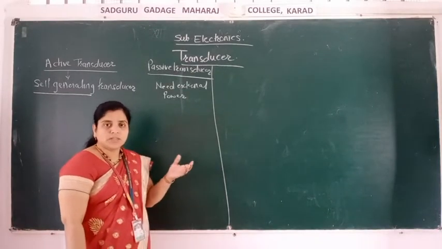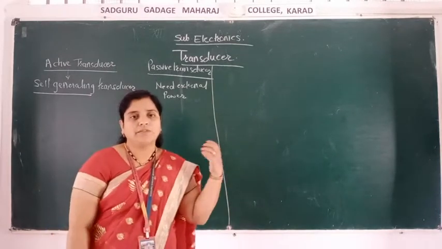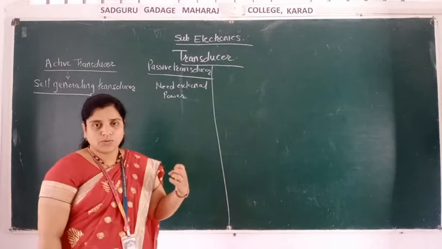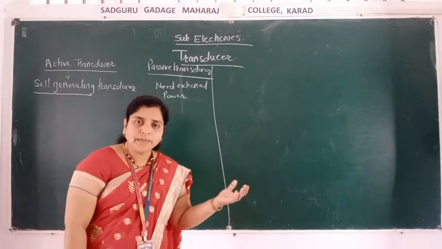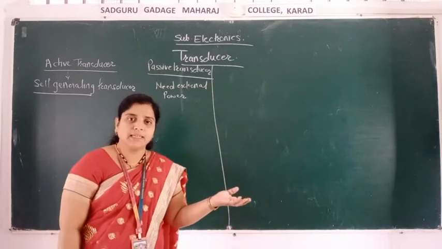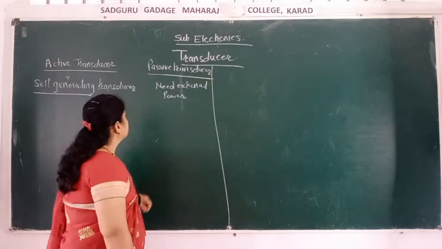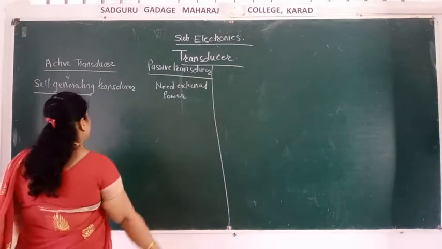What is a transducer? It converts one form of energy into another form, and it can also be defined as converting a non-electrical signal into an electrical signal. These are divided into many types.